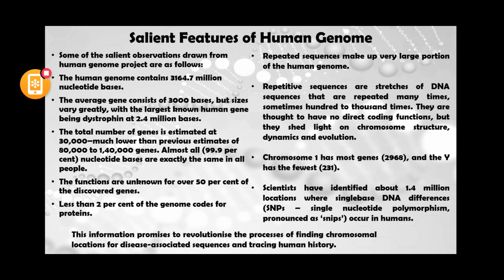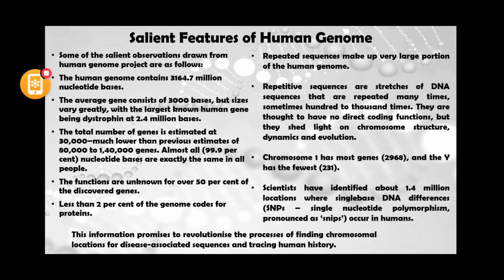After the studies of the human genome project, they came to know that chromosome 1 has the most genes, 2968 genes, and the Y chromosome has the fewest, 231. We have 24 chromosomes, each having a different number of genes.